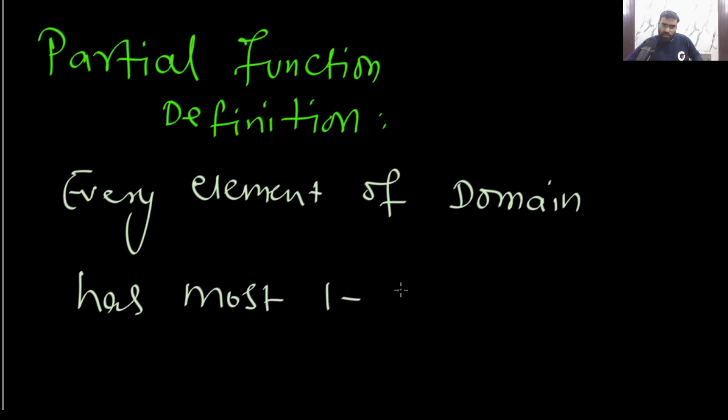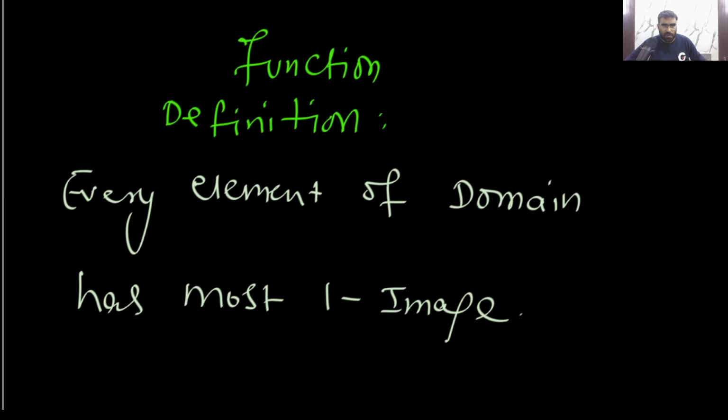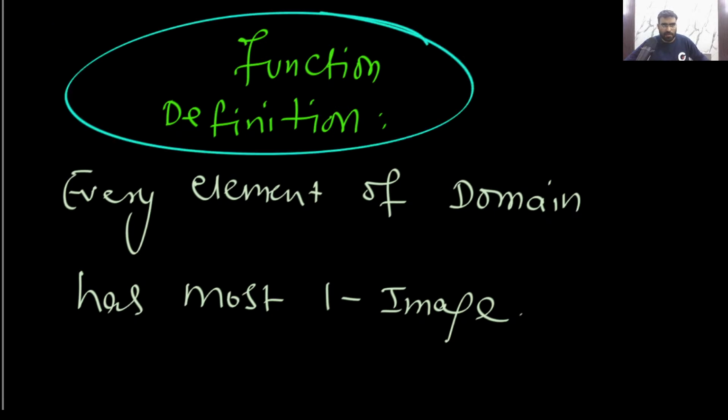And what is the definition of function? Every element of domain has exactly one image. Is this understood?